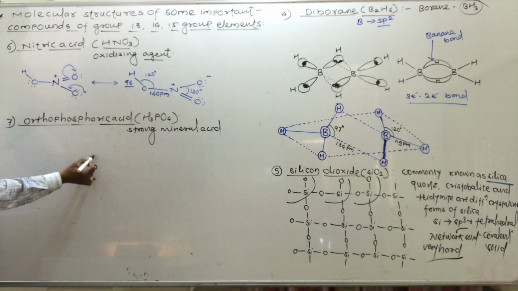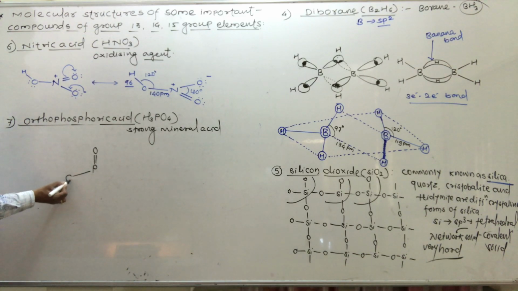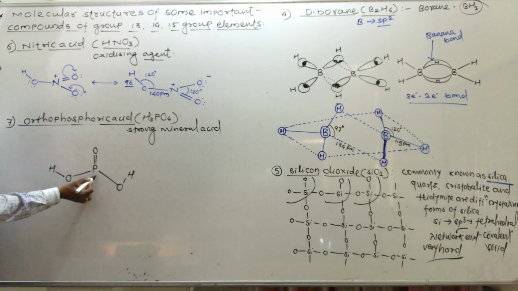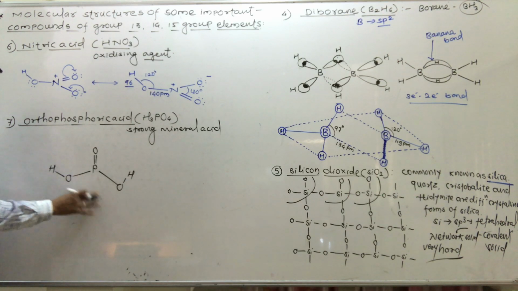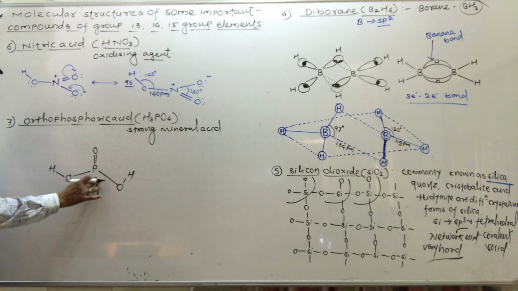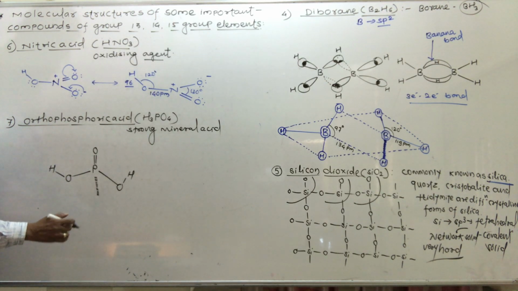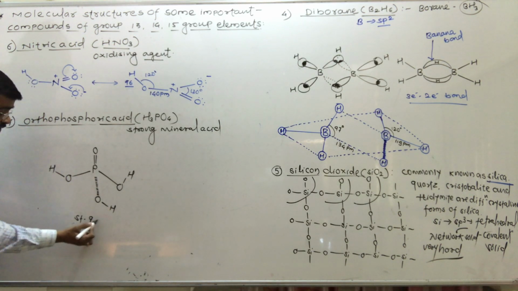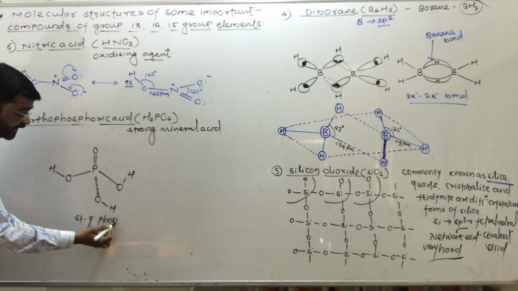Here see phosphorus, here a double bonded oxygen, then here one oxygen atom with hydrogen, OH, then one more oxygen atom with a hydrogen atom, and this bond is present below the plane. One more OH group is present here also. This is the structure of phosphoric acid.